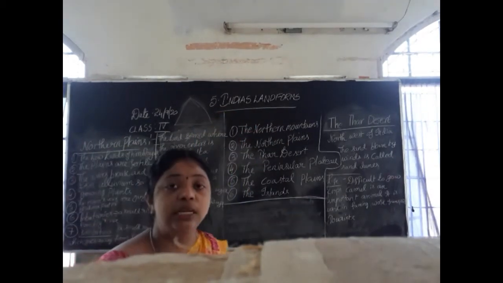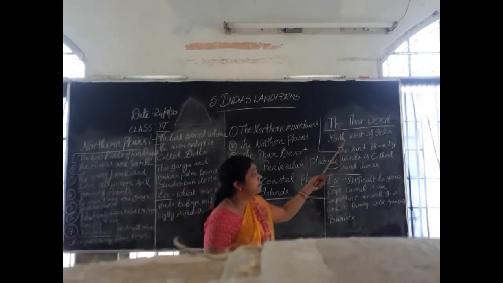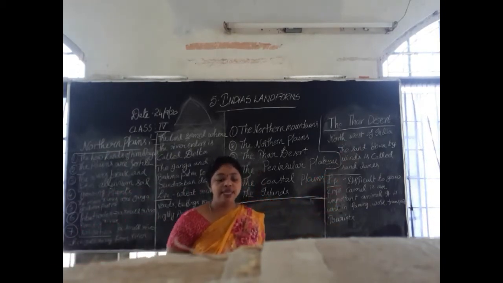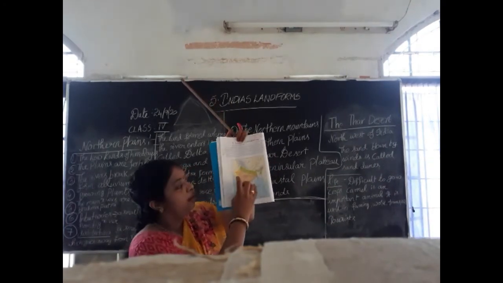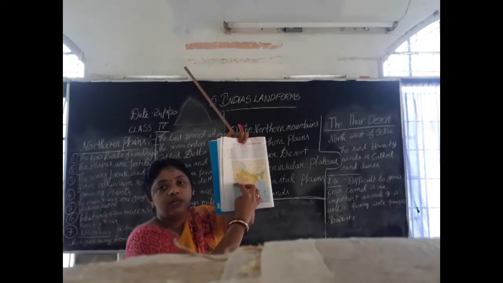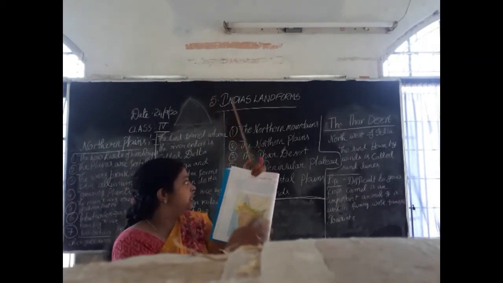Let me tell you what happens in deserts. The Thar Desert is in the northwest of India. How can you say northwest? In between north and west is called northwest. So the region between north and west is the Thar Desert.